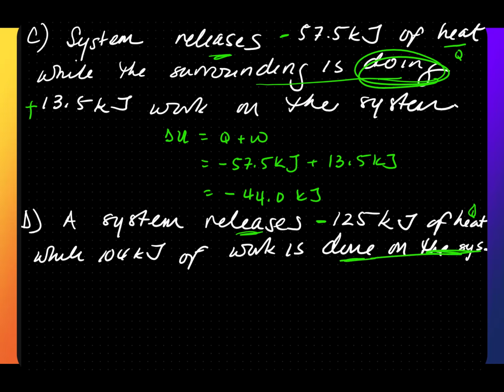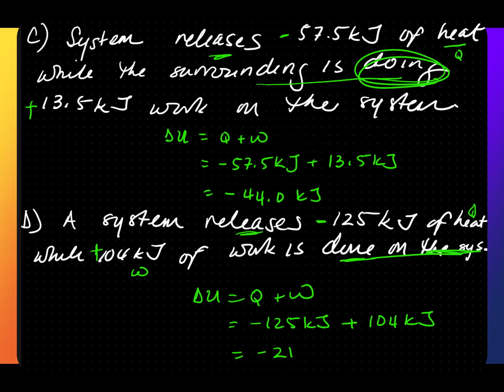Since it's done on the system, this is going to be a positive work. So delta U is equal to Q plus W. This is equal to a negative 125 kilojoules plus a positive 104 kilojoules, which equals negative 21 kilojoules. The least precise position is the ones place, so it's 21.